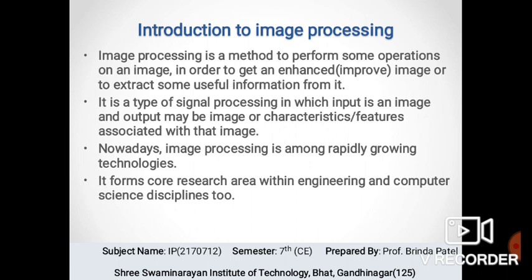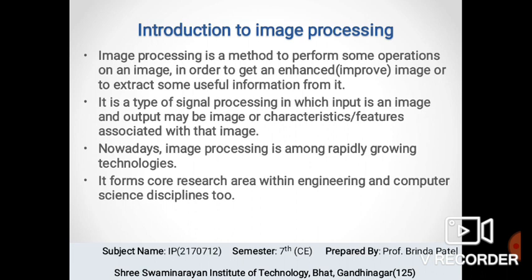So output of the image processing can be either an image or a set of characteristics or parameters related to the image. It is a type of signal processing in which input is an image and output may be image or characteristics or features associated with that image.